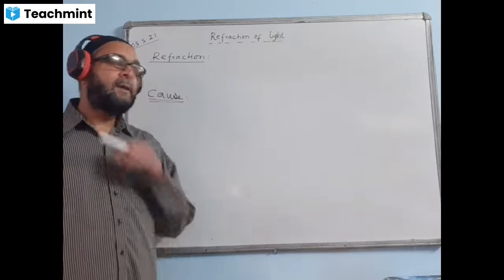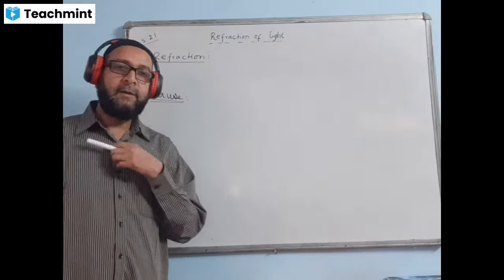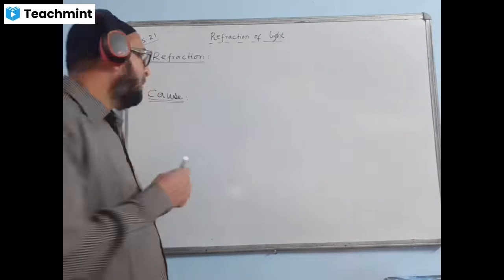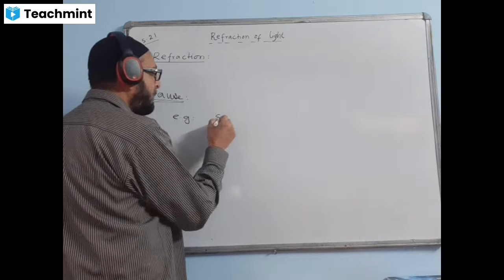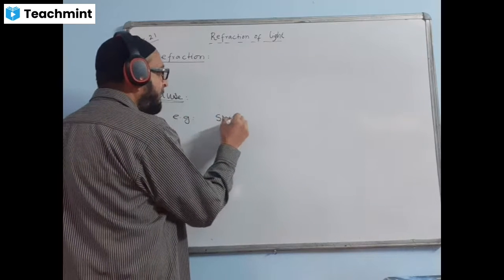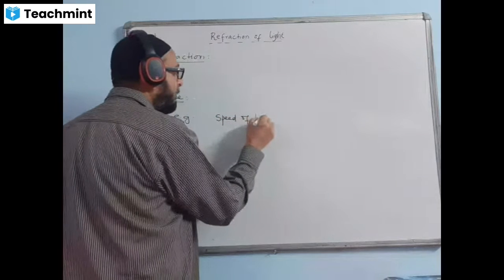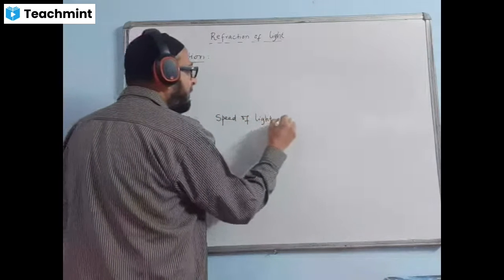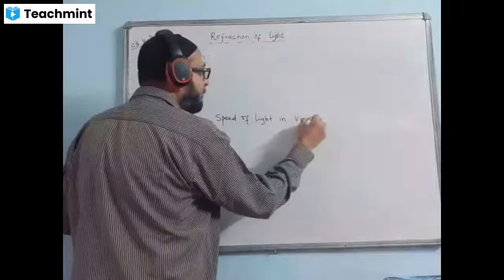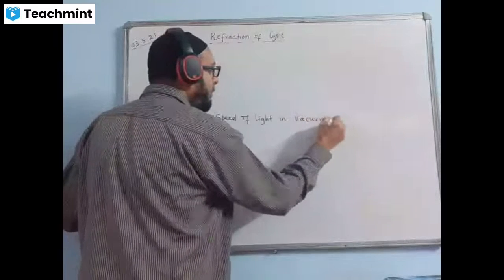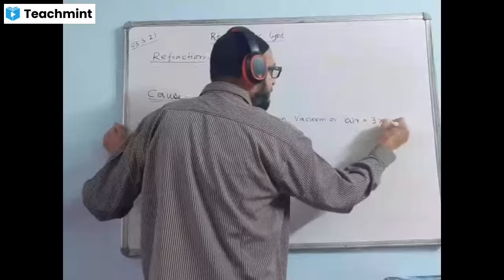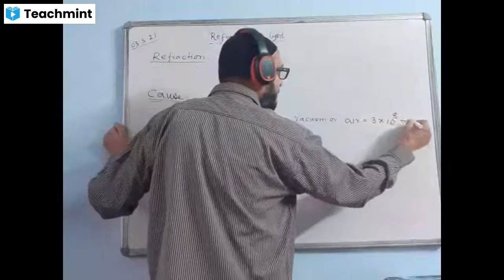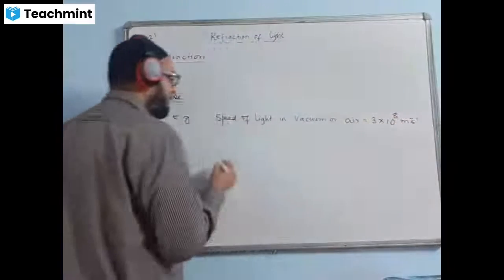The plural form of medium is media. For example, speed of light in vacuum or air, the value is 3 into 10 to the power of 8 meter per second.